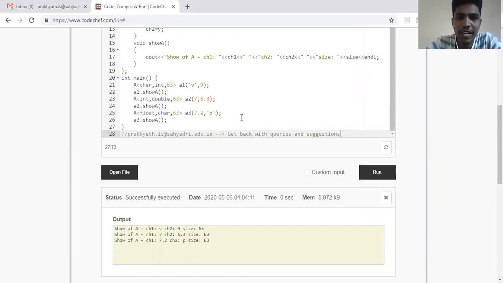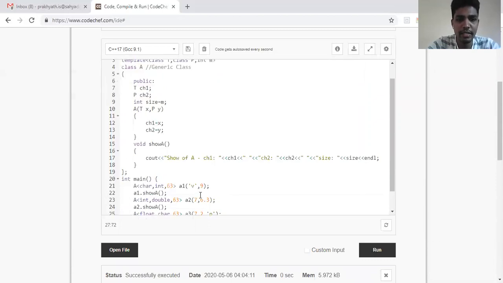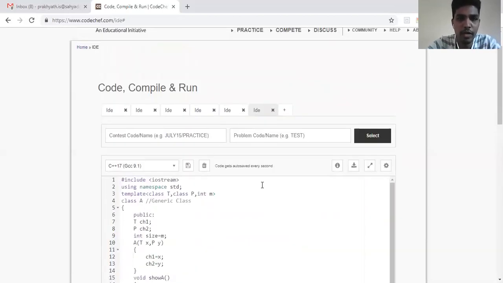So generic classes and then generic functions was today's topic. And why do we go for generic classes and generic functions? So that one single function works on different types. Instead of writing different functions for different types, I can have a single function working on different types, or I can have a single class accepting different kinds of data. And how do I use it? I've illustrated in this piece of code which I've executed.